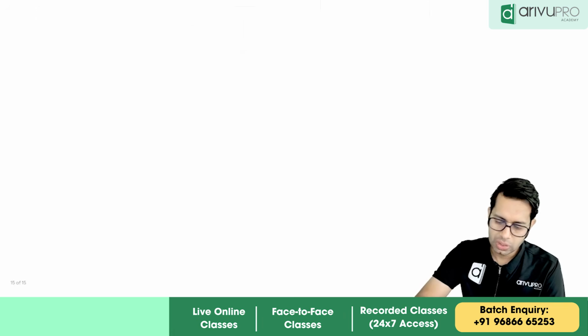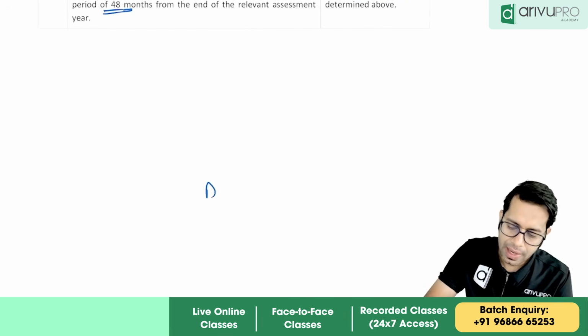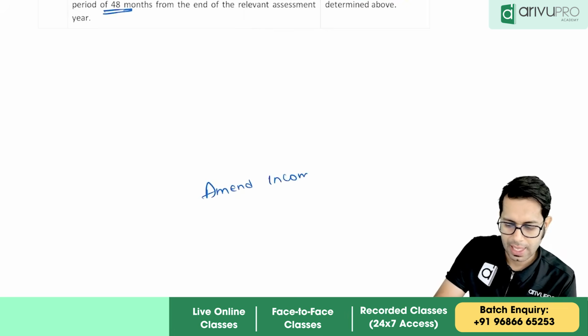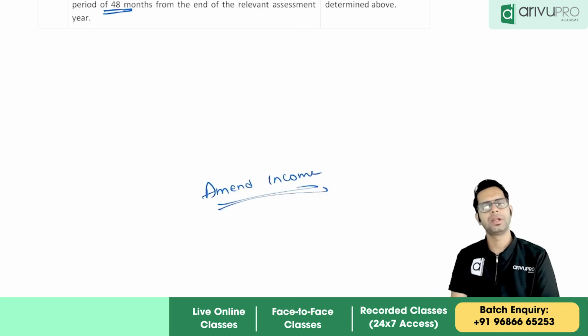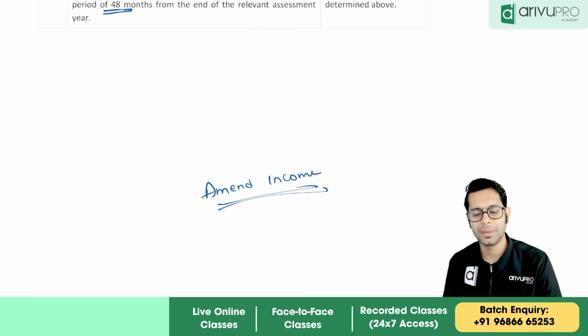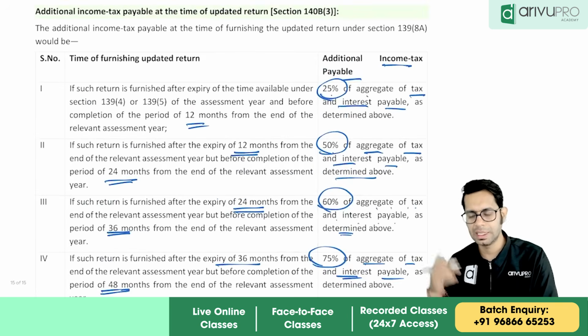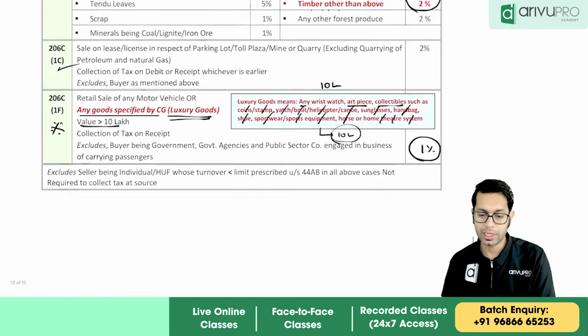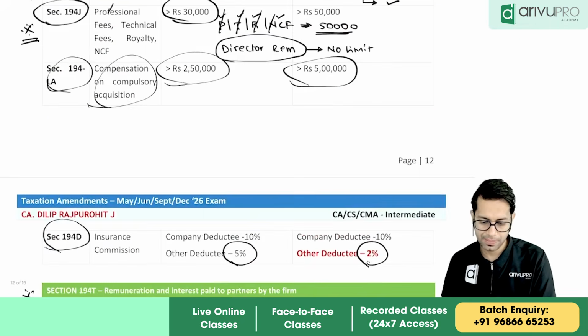Okay, so this is all about the amendments in the chapter on income tax. These are very small and easy amendments. What is important is the penalty for the updated return. Then the new items added, wristwatch, etc., are important.